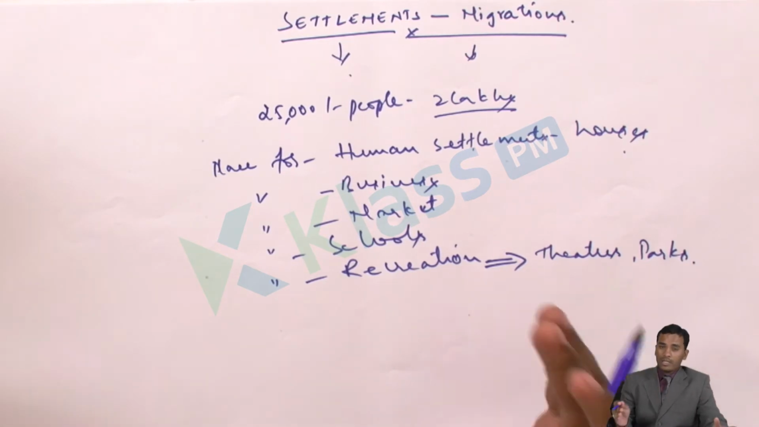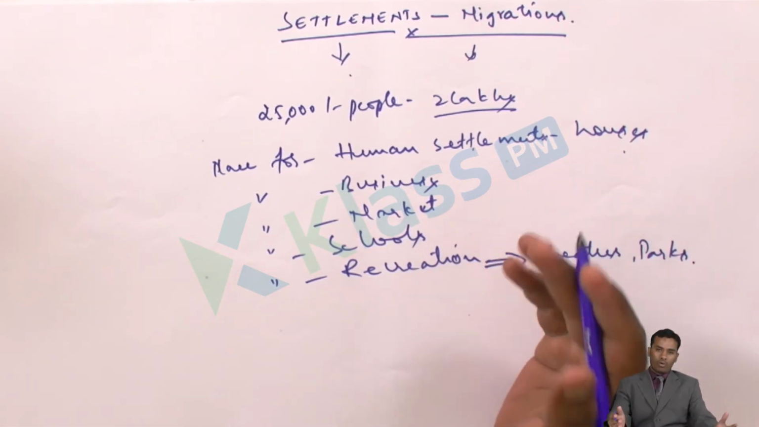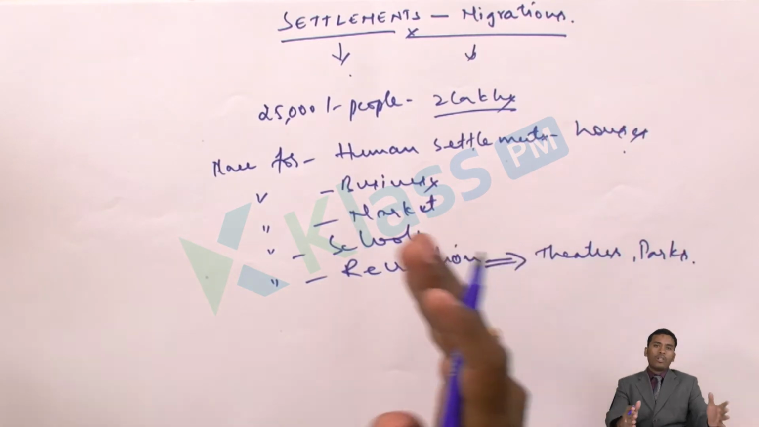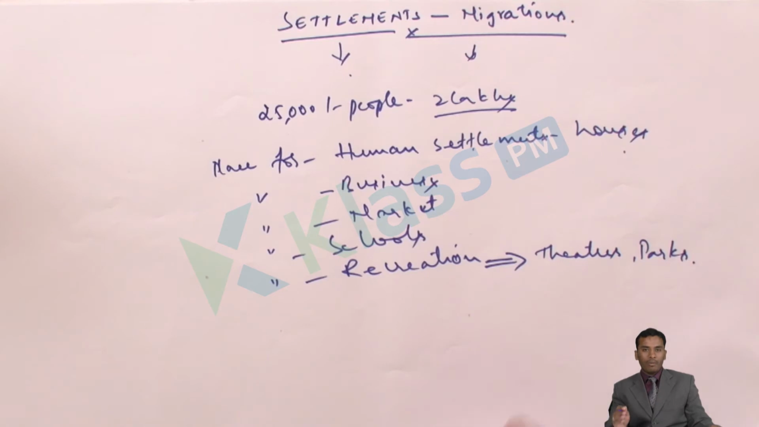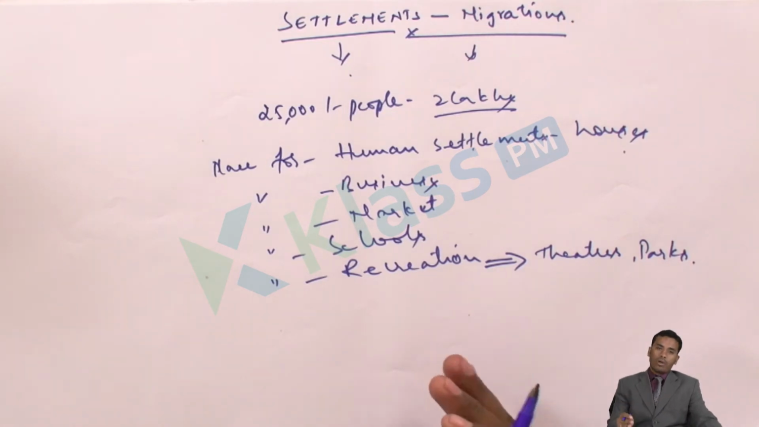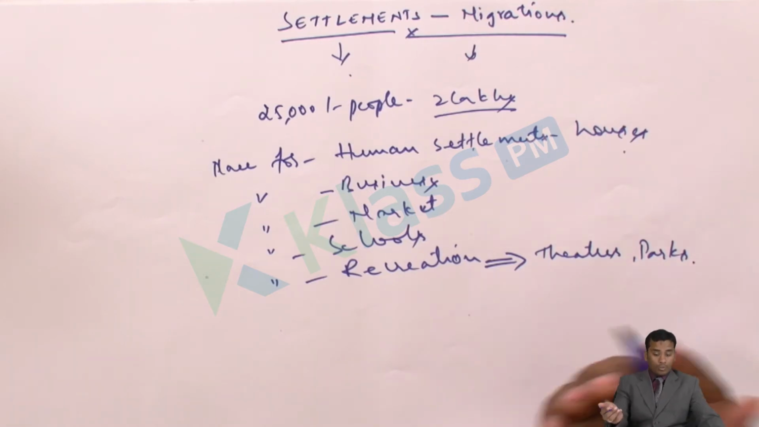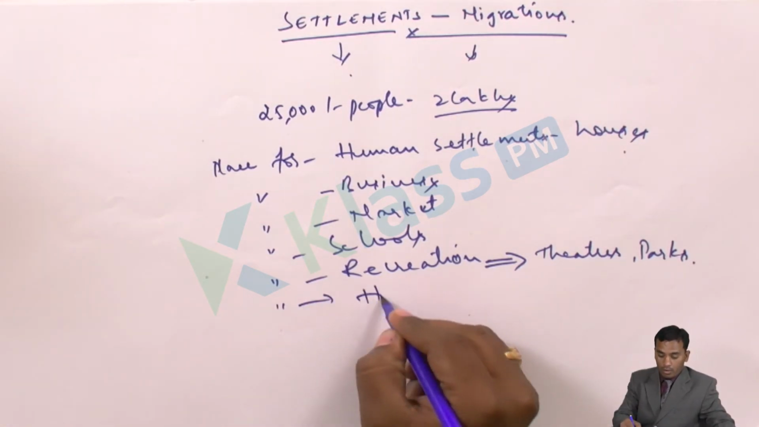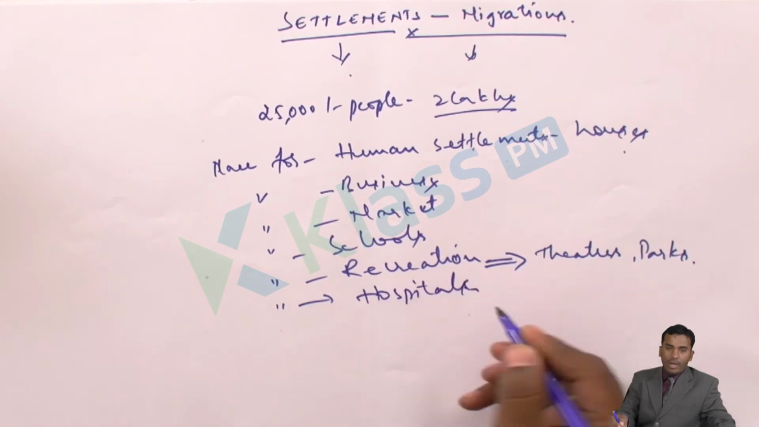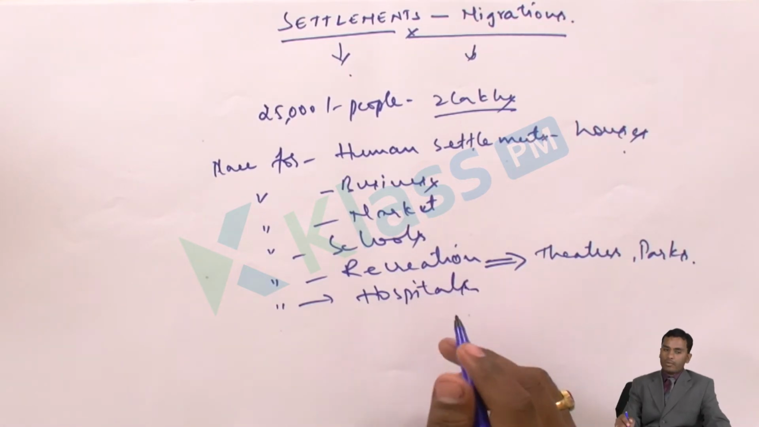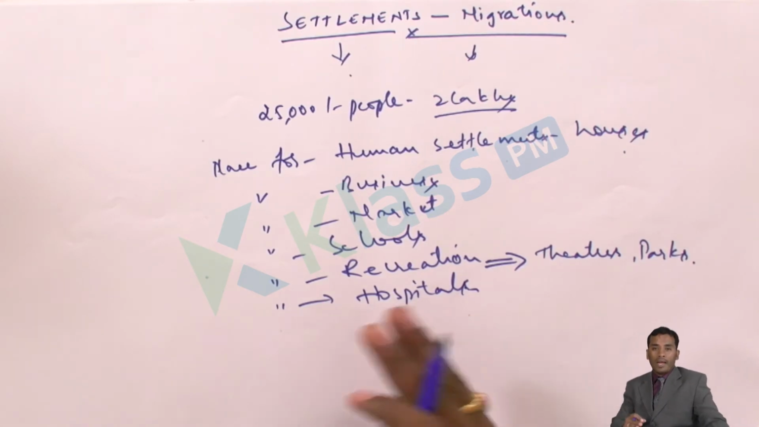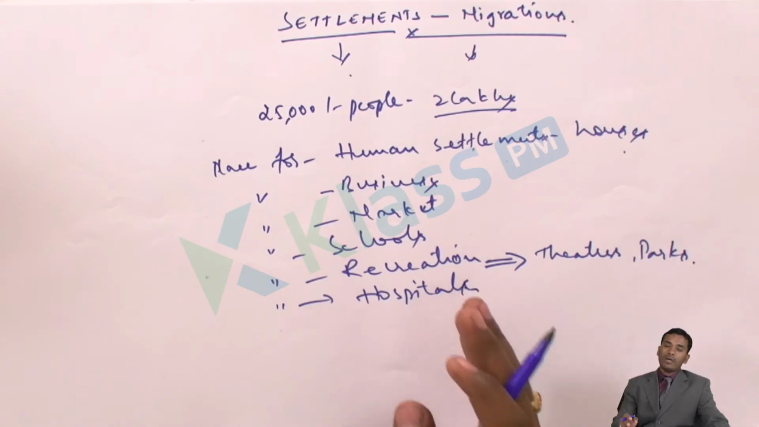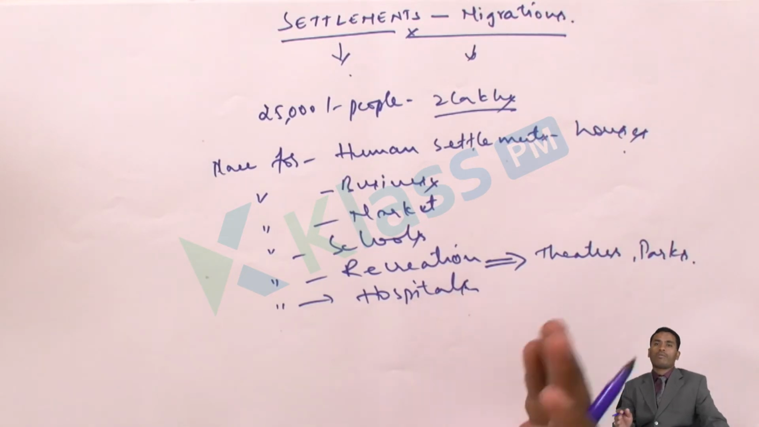If you see your own city, village or town, you can find all the houses and residential areas in one particular area, then the entire market in another particular area, and almost the majority of the schools in the nearby vicinity, and hospitals also. Like that, we have different types of settlements in a properly planned way, and that we call town planning, city planning or village planning.